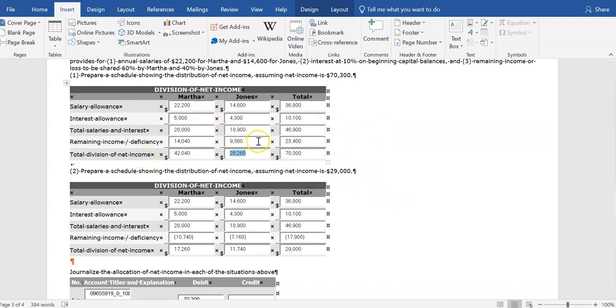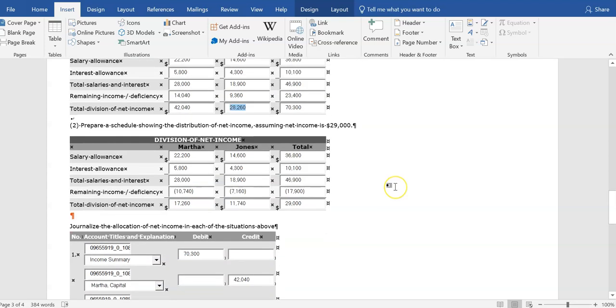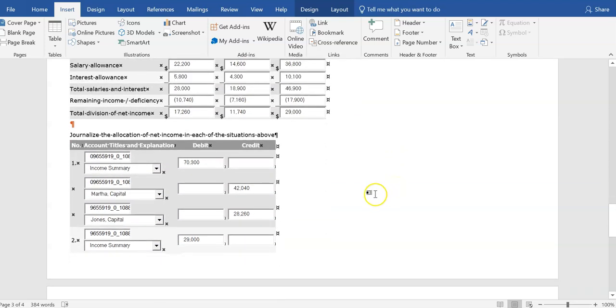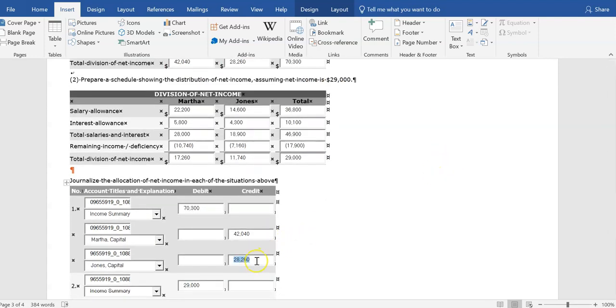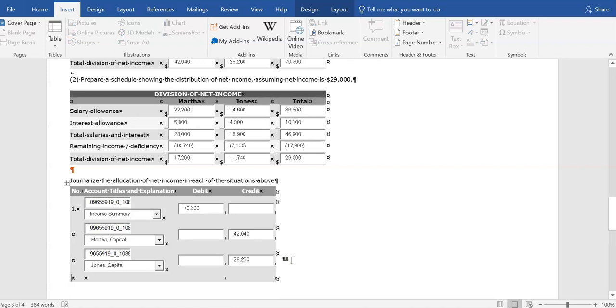Let's go down and do the journal entry for recording this distribution of net income. Remember, when you close out income, $70,300 will be coming out of income summary because all revenues and expenses were closed out to income summary, which left income summary with a balance of $70,300. To close that out, we will debit income summary. And then we will transfer that income to each owner's capital account based on the distribution up here: $42,040 to Martha and $28,260 to Jones.